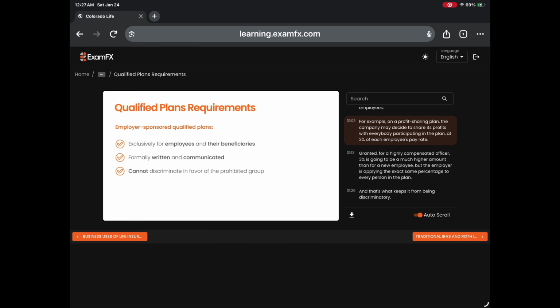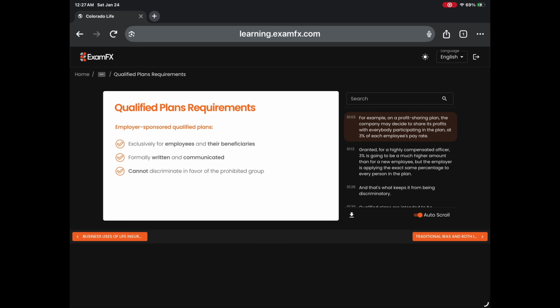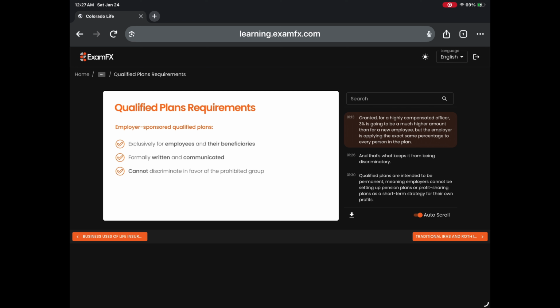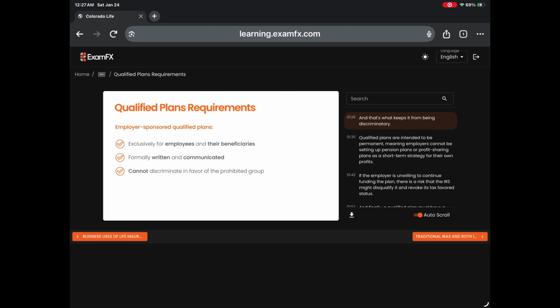For example, on a profit-sharing plan, the company may decide to share its profits with everybody participating in the plan at 3% of each employee's pay rate. Granted, for a highly compensated officer, 3% is going to be a much higher amount than for a new employee. But the employer is applying the exact same percentage to every person in the plan. And that's what keeps it from being discriminatory.